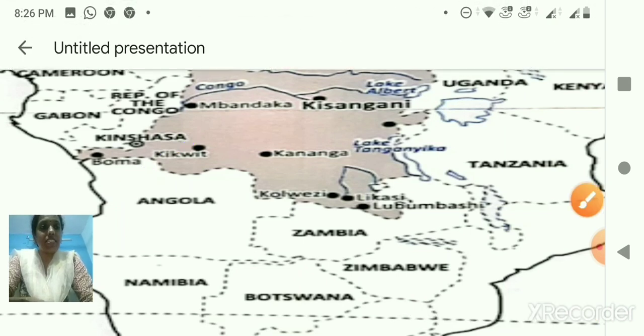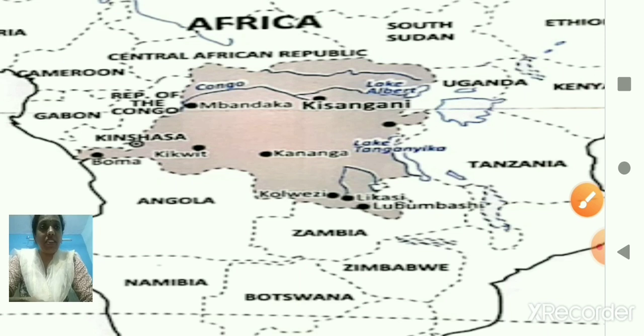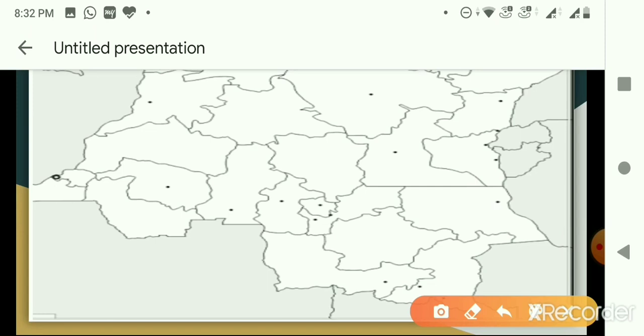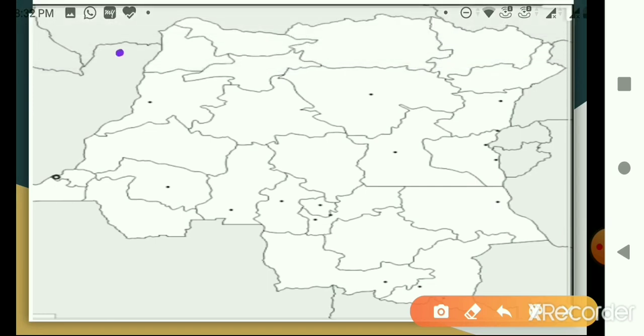Now let us locate the neighboring countries and some of the cities. First of all, let us locate the neighboring countries. Okay, so I'll locate here 1 or 2 neighboring countries. So here, which neighboring country do we have, children?